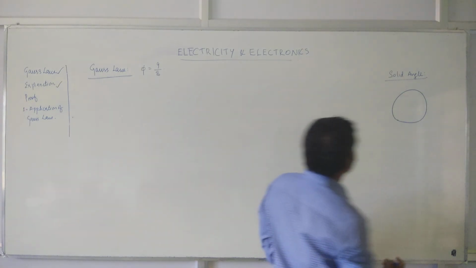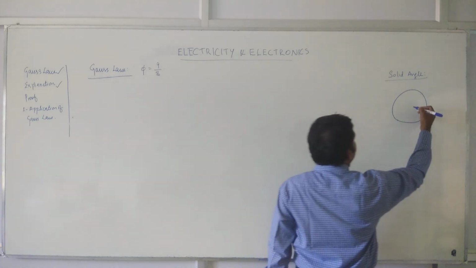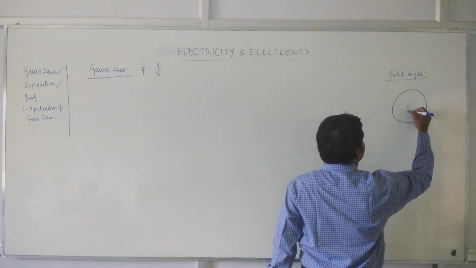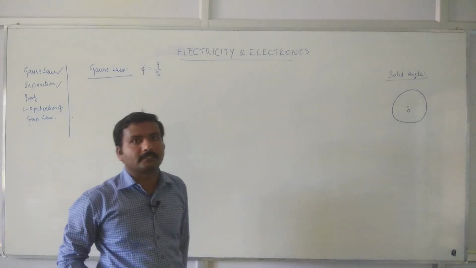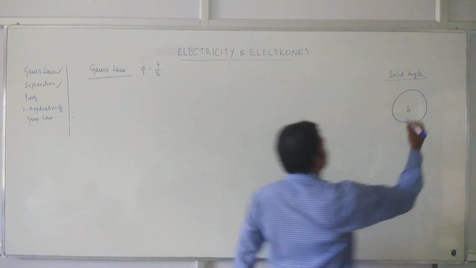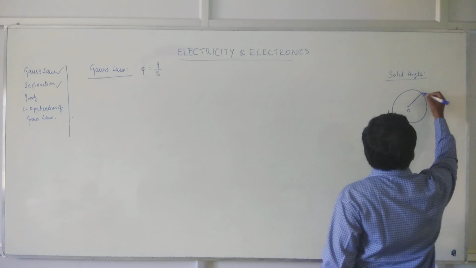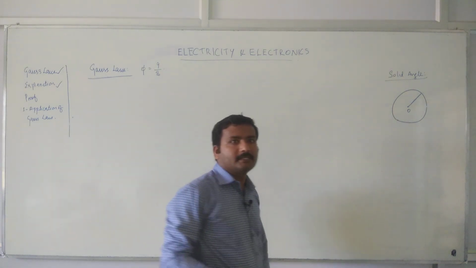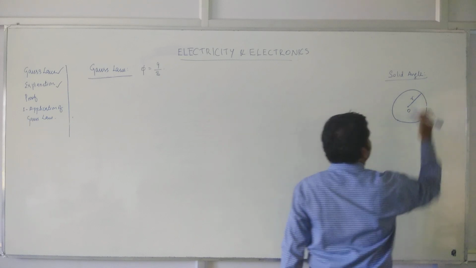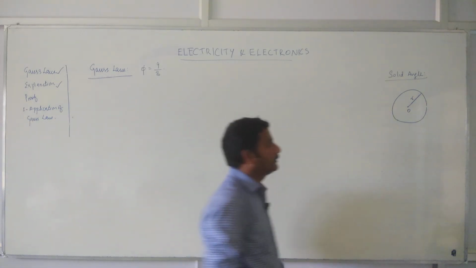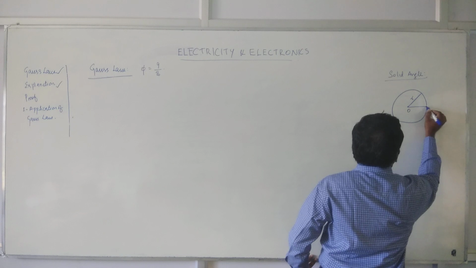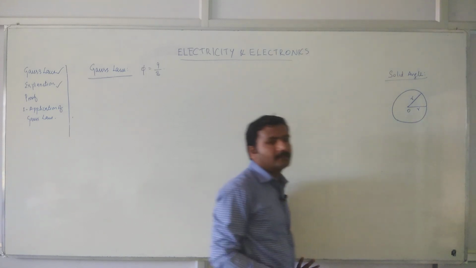Does it look like a circle? Fine, assume that this is a circle, right? This is the center O. Then, if we draw a line from the center to its surface, it is said to be radius. Now, if you draw another line, this is also radius.